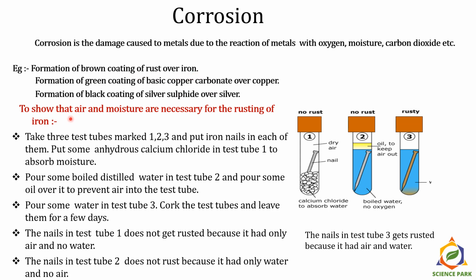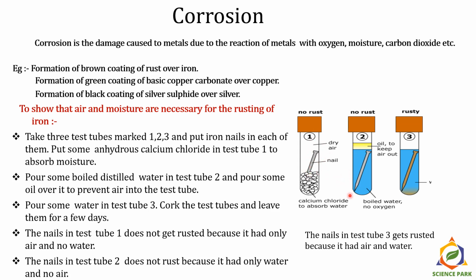Now to show that air and moisture are necessary for rusting of iron, you can do this experiment, or else once you start coming to Science Park, we will do this experiment and see what happens. Here we have to take 3 different test tubes. In test tube 1, we will keep calcium chloride to absorb whatever water content or humidity is there inside the test tube. We'll seal the test tube. We'll put one iron nail in that and we'll keep it there. So the air in this test tube becomes dry.